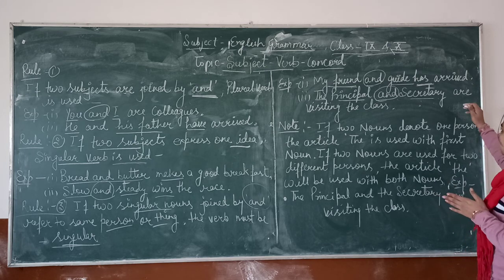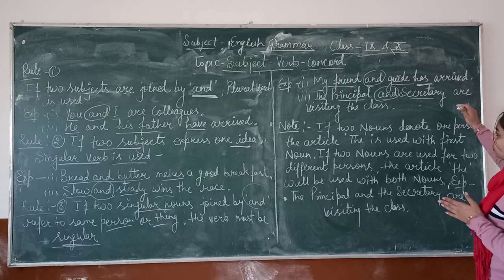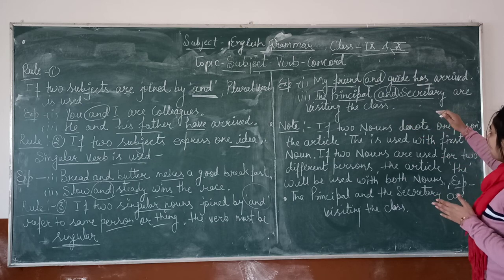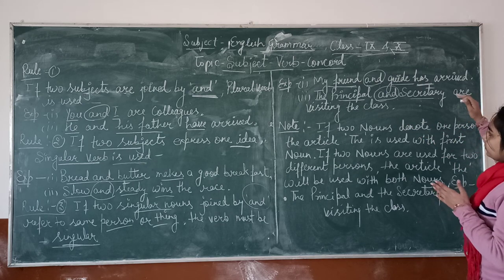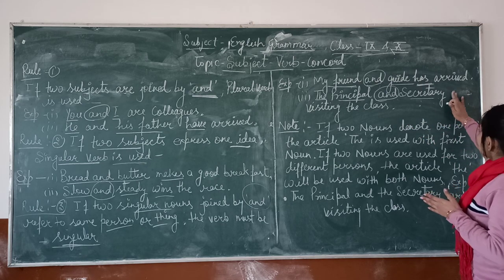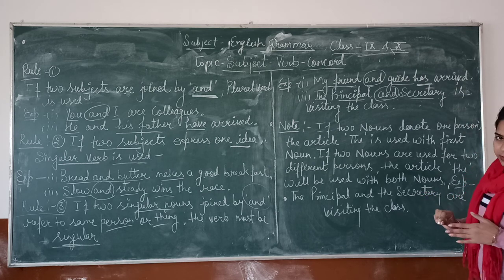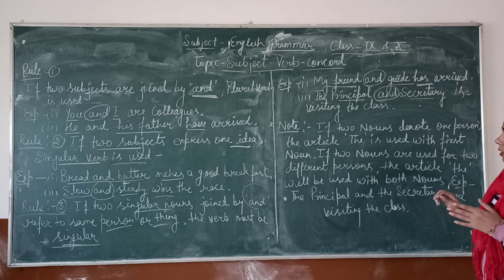That's why we have to use here: the principal and secretary is visiting the class. You got it, students?